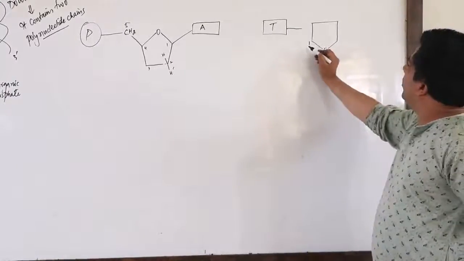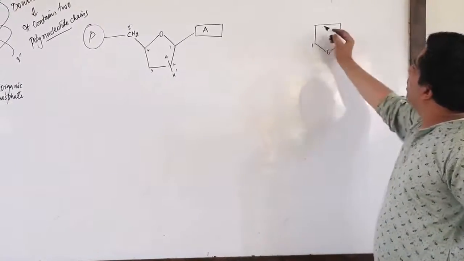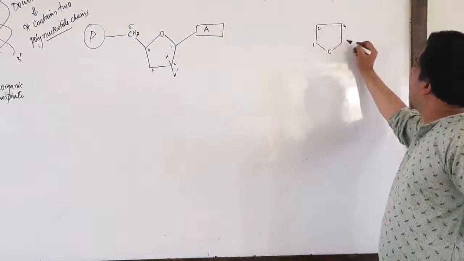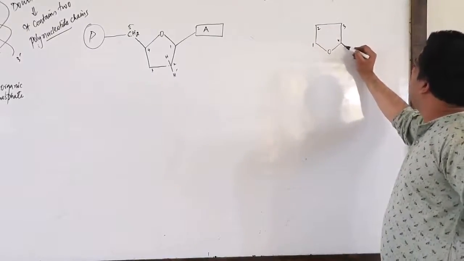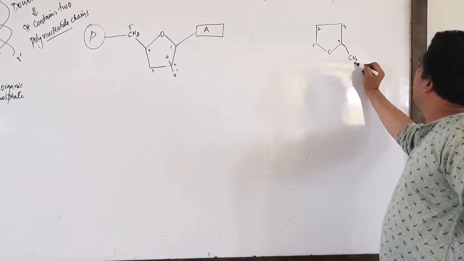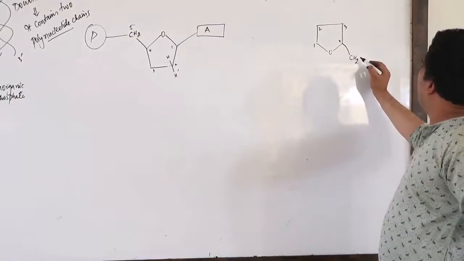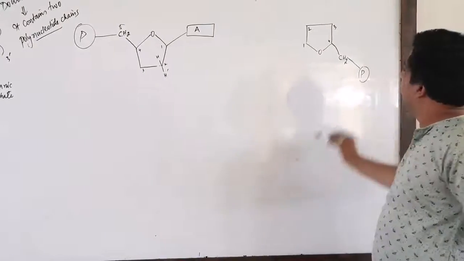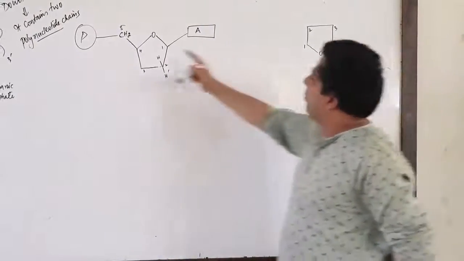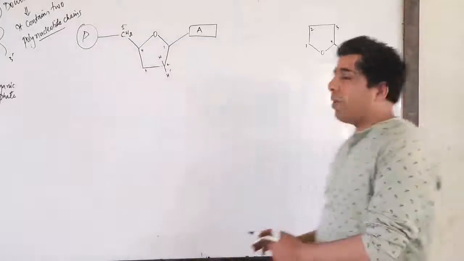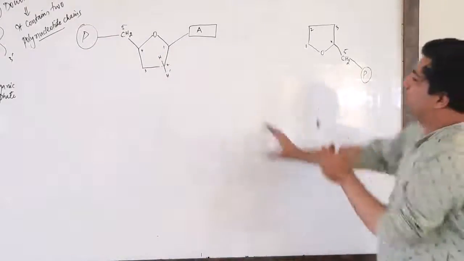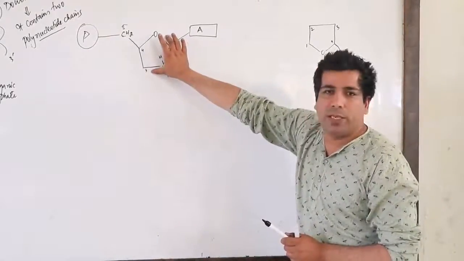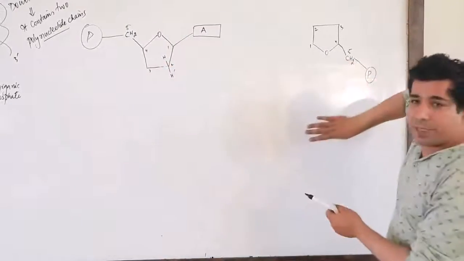Let me call it carbon number 1. Let me remove it for the time being. Carbon number 2, carbon number 3, carbon number 4, and finally carbon number 5. Correct? And that carbon number 5, everybody knows, will be attached to the phosphate. Look here, carbon number 5 is attached to phosphate. What I have done here, I have inverted this sugar. I took in one strand this sugar in this way. Here I have inverted it.